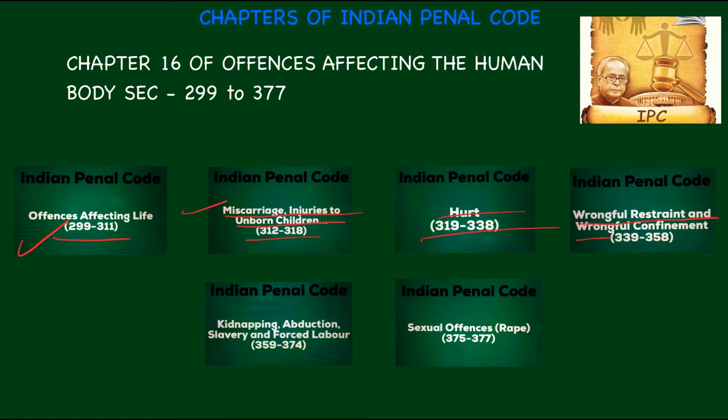Wrongful restraint and wrongful confinement, between section 339 to 358. Kidnapping, abduction, slavery and forced labor, between section 359 to 374. Sexual offences like rape, 375 to 377.